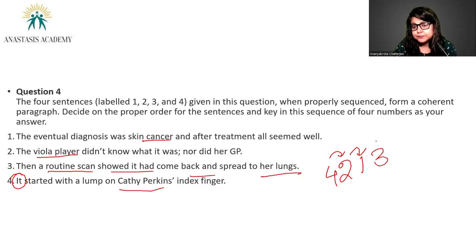That's 3. It had spread to her lungs. So before it can come back, it has to be treated. Logic dictates that before you place a sentence which says it has come back, you should place a sentence which can actually bear testimony to the fact that it went away once. You see? So 4, 2, 1, 3 would be the correct sequence in this context.